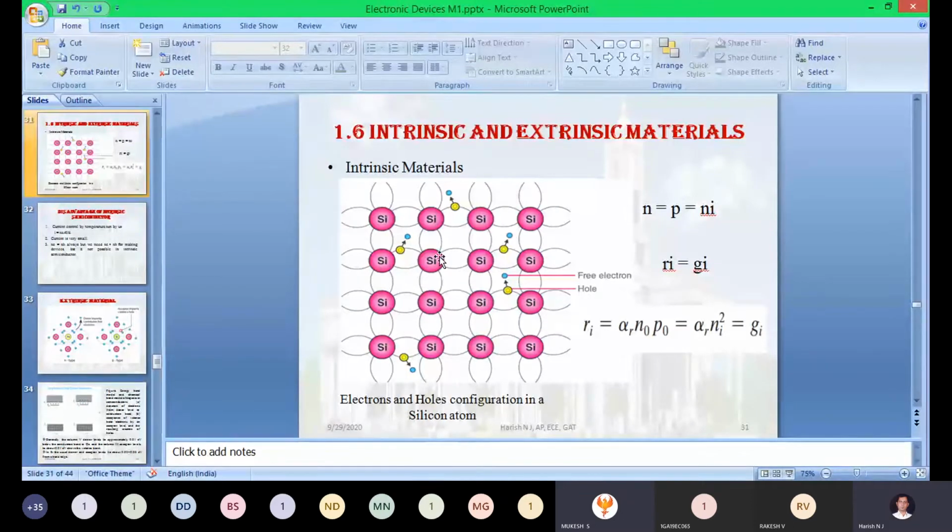It will be. Correct. Because initially, what valency electrons are there, whether in the valence band or in the isolated silicon atom, whatever it may be, those electrons have some energy at T equal to 0. All four electrons have some energy.